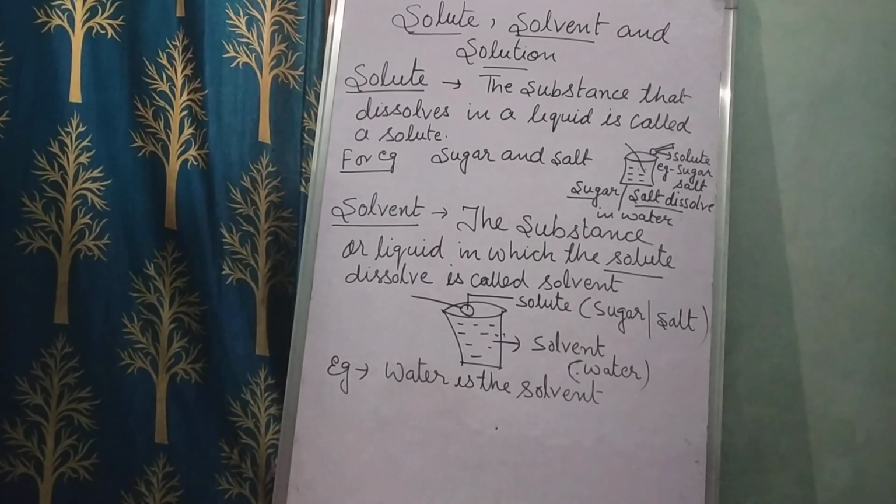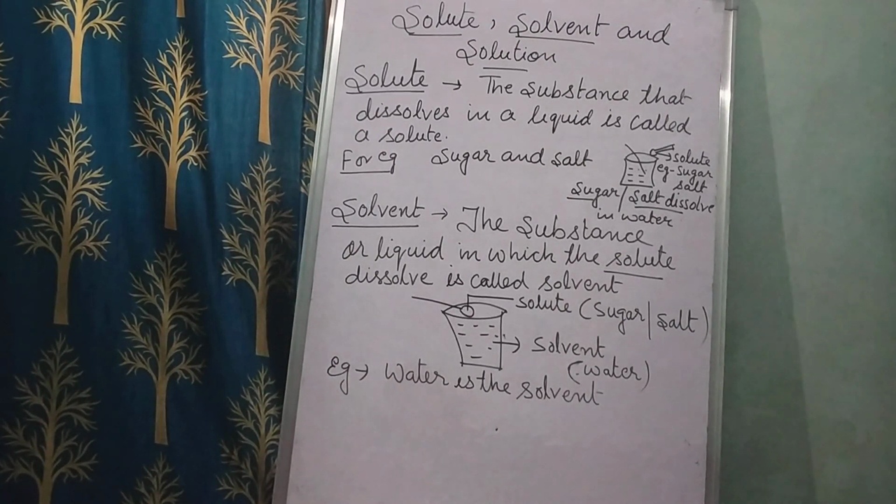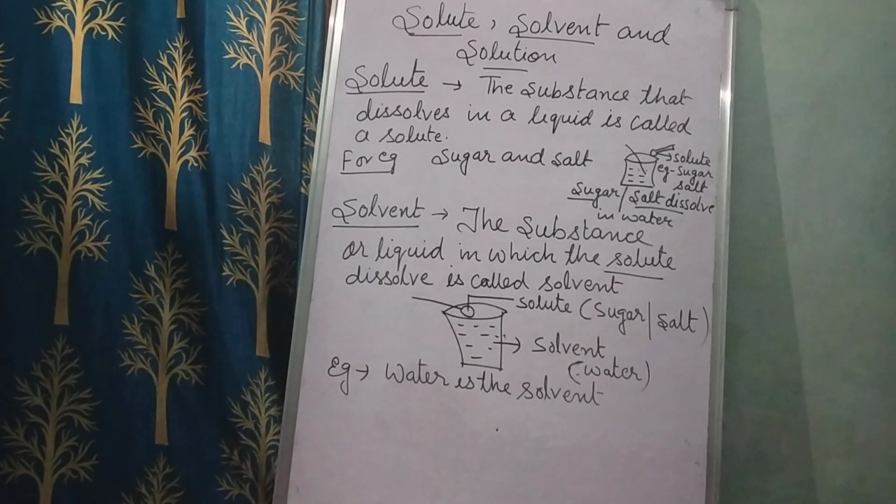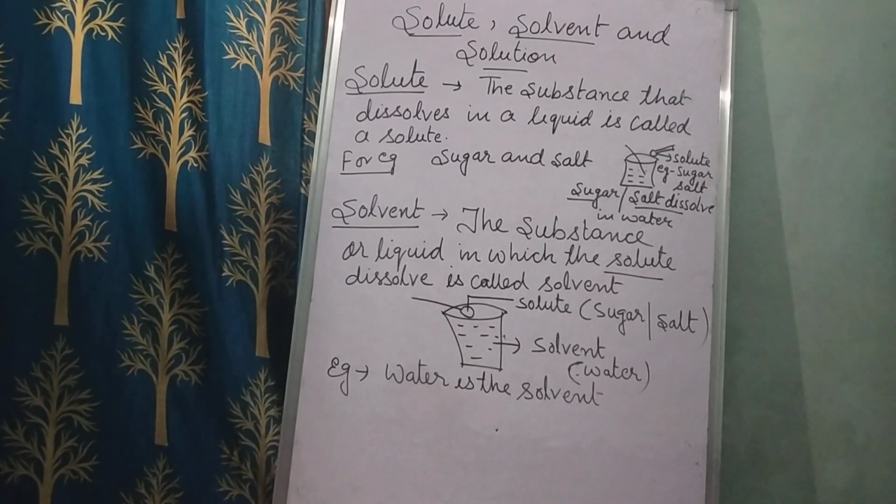Okay, so the first one is solute. Children, the substance that dissolves in a liquid is called a solute. For example, sugar and salt. So this sugar and salt is a solute. When you put this sugar and salt in water, what will happen?